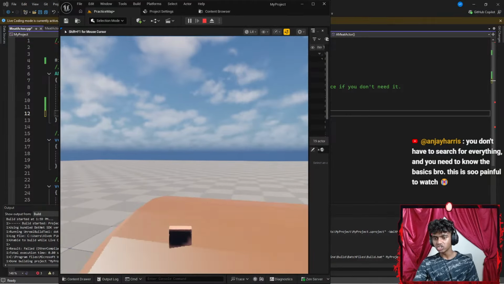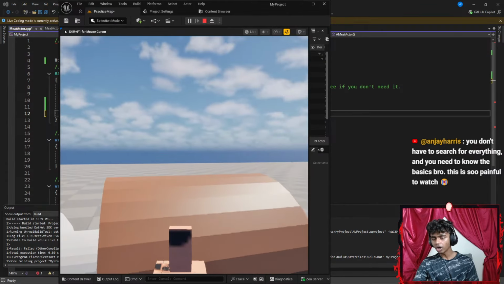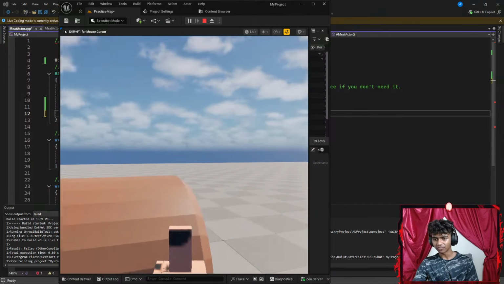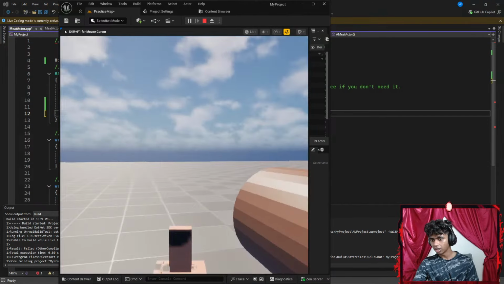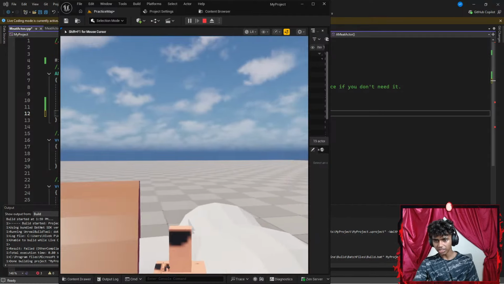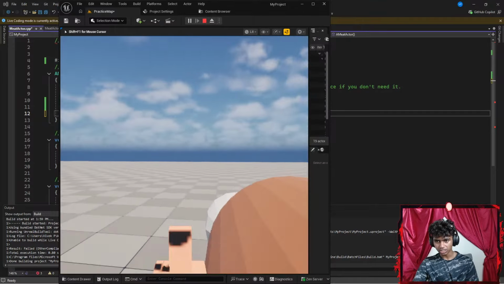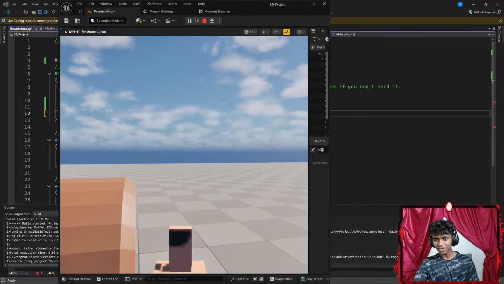I mean, there is collision here. I won't say there is no collision here. Okay, there's collision just from one side. Like from this side, there is collision. But from the other side, I can pass through. Wait, there's collision in the bone? Okay, there's collision from one side only. There's some kind of recoil too.